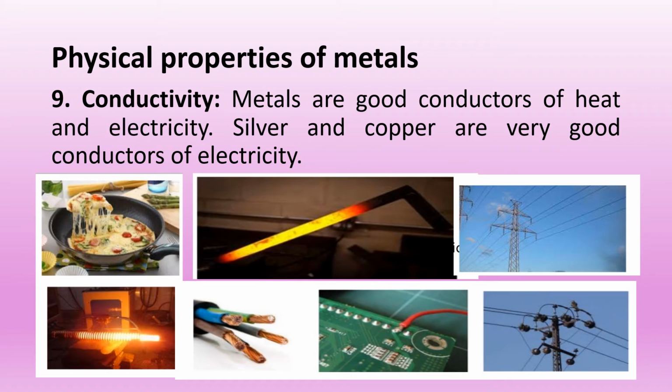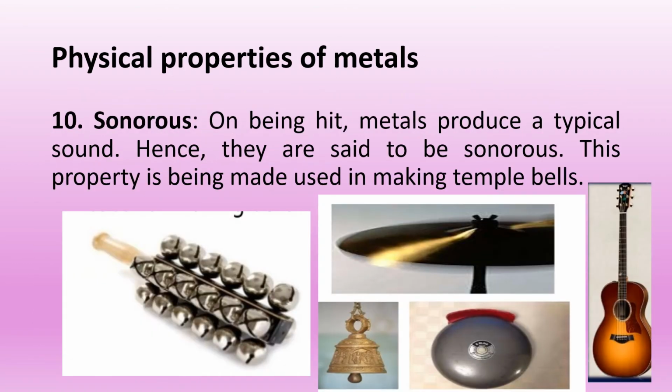However, bismuth and tungsten are poor conductors. Thermal conductivity. Most metals are good thermal conductors. They allow heat to flow through them easily. Thermal means heat. For example, metals such as aluminium, iron and copper are used to make cooking vessels.